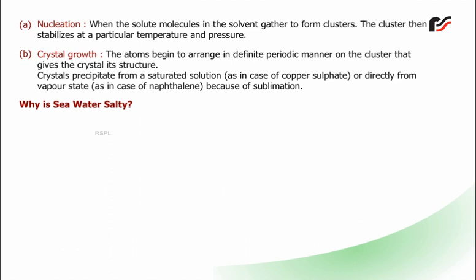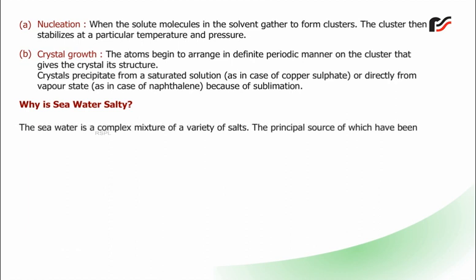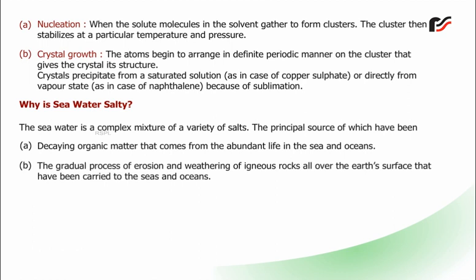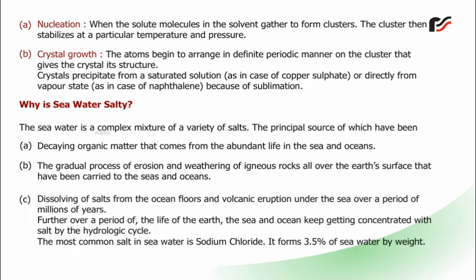Why is seawater salty? The seawater is a complex mixture of a variety of salts, the principal sources of which have been A. Decaying organic matter that comes from the abundant life in the sea and oceans. B. The gradual process of erosion and weathering of igneous rocks all over the earth's surface that have been carried to the seas and oceans. C. Dissolving of salts from the ocean floors and volcanic eruption under the sea over a period of millions of years.